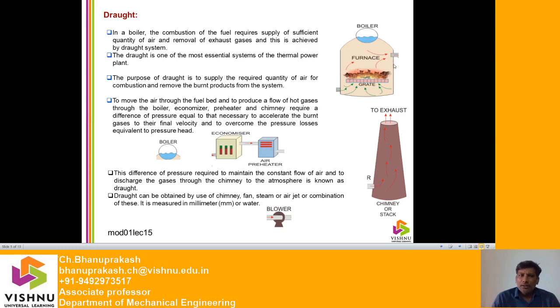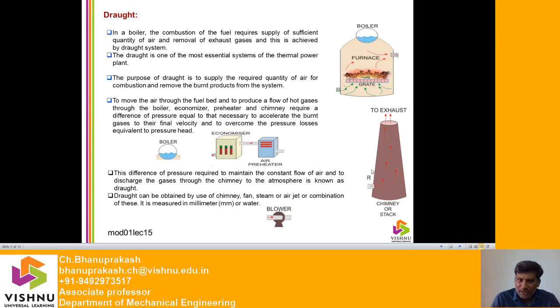Now what is draft? So the draft is why it is essential. The purpose of the draft is to supply the required quantity of air for combustion and remove the burnt gases or burnt products from the system. Next, to move the air through the fuel bed and to produce a flow of hot gases through the boiler. Next, through the economizer, air preheater and chimney.